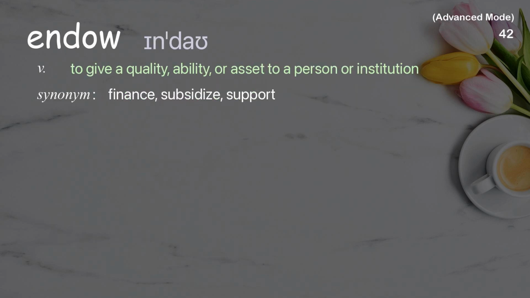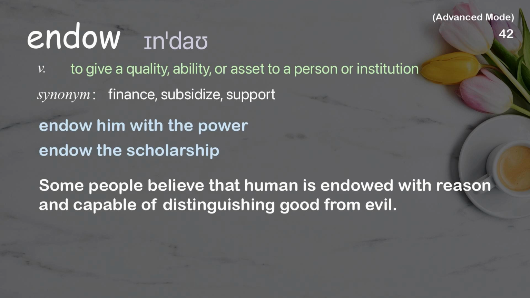Endow. To give a quality, ability, or asset to a person or institution. Examples: endow him with the power, endow the scholarship. Some people believe that humans are endowed with reason and capable of distinguishing good from evil.